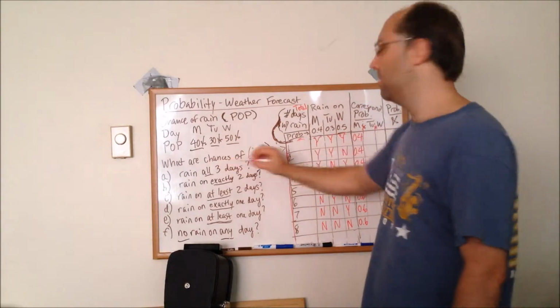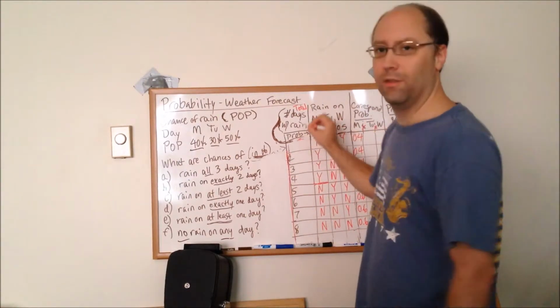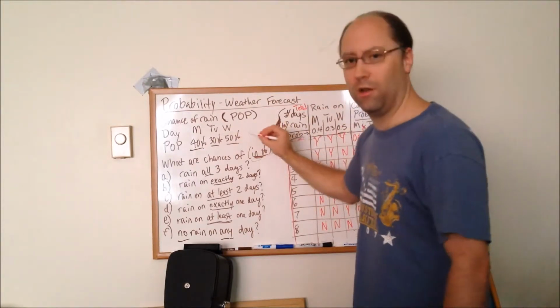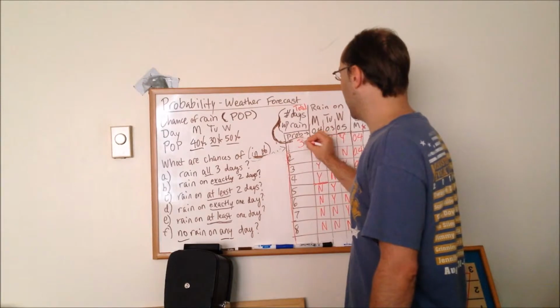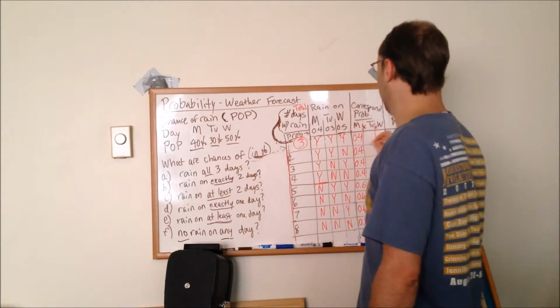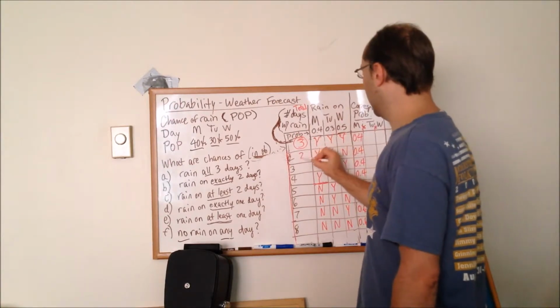And the other thing we're going to do that's going to help us answer these, we're going to add together the number of yeses. So this would be the situation where it could rain all 3 days, even though the probability isn't going to be great, but we have 3 days, and we have 2 days with rain there.